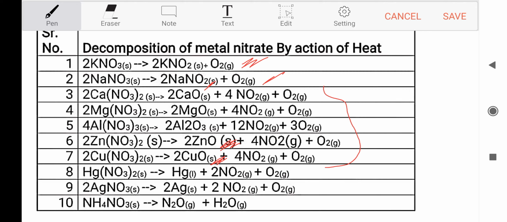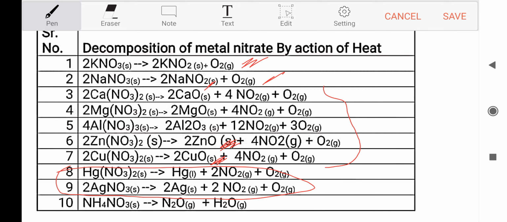Mercury nitrate gives mercury, nitrogen dioxide gas and oxygen gas. Silver nitrate gives silver, nitrogen dioxide and oxygen gas. These two belong to the third group, so they give metal, nitrogen dioxide and oxygen gas.